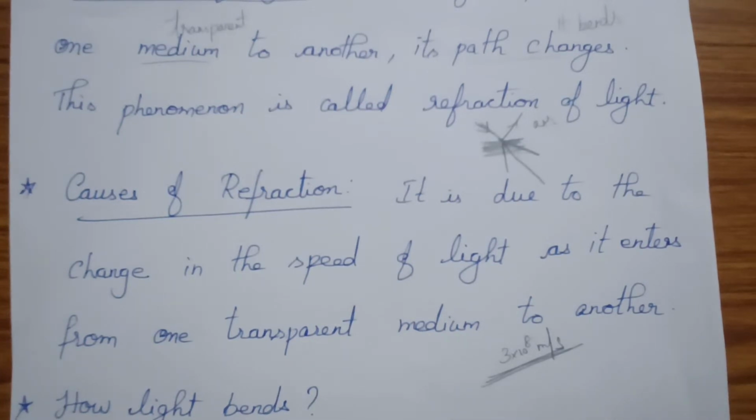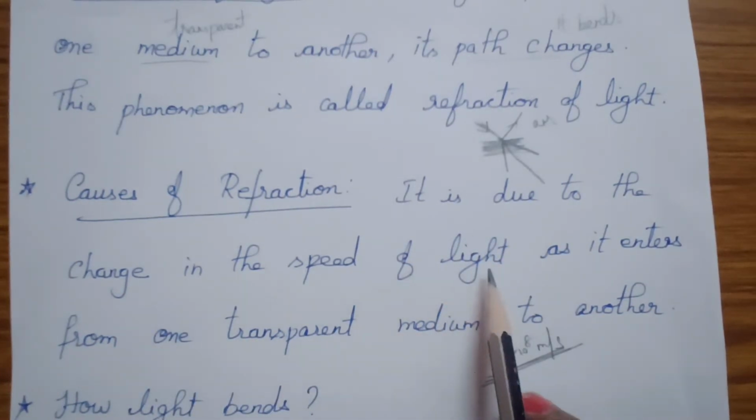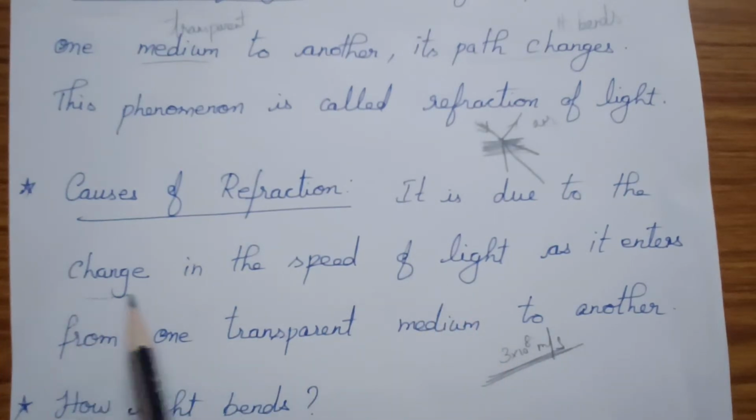When it enters some other medium, denser than the air or rarer than the air, its speed may increase or decrease. You know that in the air it travels at the speed of 3 into 10 to the power of 8 meter per second. But when it enters a denser medium, its speed may decrease. So when the speed changes, this bending of the light happens. It is due to the change in the speed of the light as it enters from one transparent medium to another medium. So the refraction is due to the change in the speed of the light.